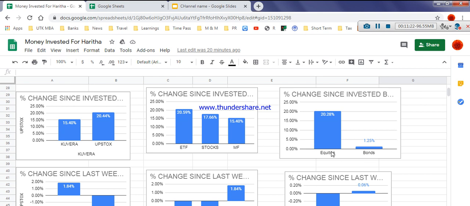See, in equities, actually I got 20.28% profit here, but here I got a loss of 0.77%. And in bonds it is 1.25% profit, but here it is showing 0.06%. So whatever I invested I got profit, but here I got a loss of minus 2.30%.